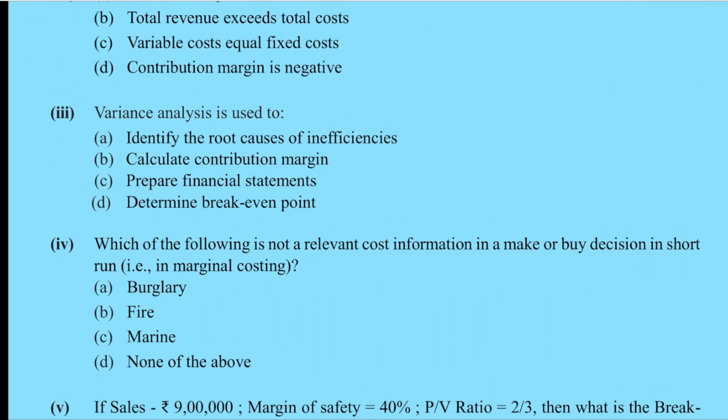Third one, variance analysis is used to. So the answer should be identify root causes of inefficiencies. Why? Because there are a lot of variances you will get like price variance, usage variance. According to that, you can identify where is the inefficiency, whether it is with production department or purchase department. You can identify that. So A is the correct answer. Good.